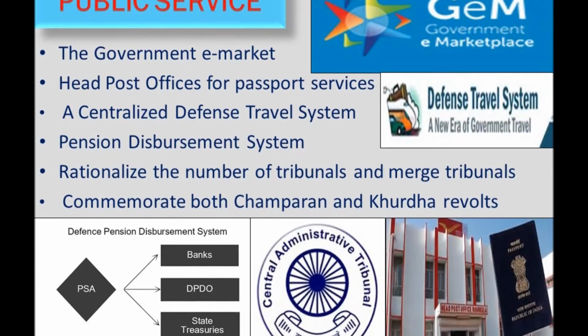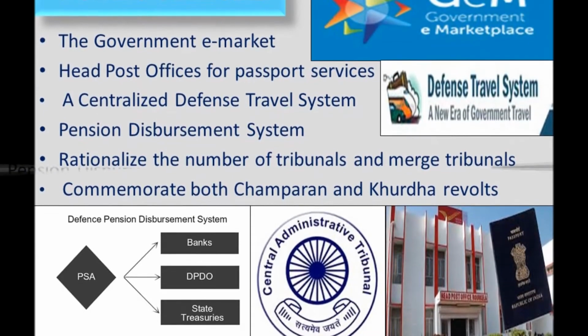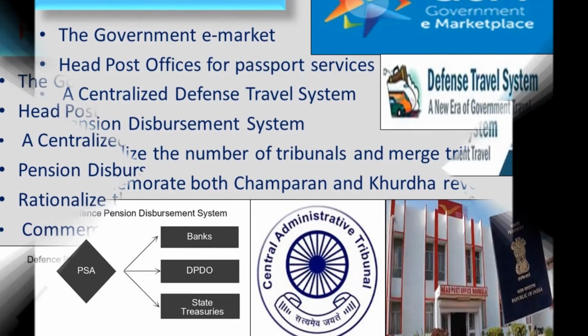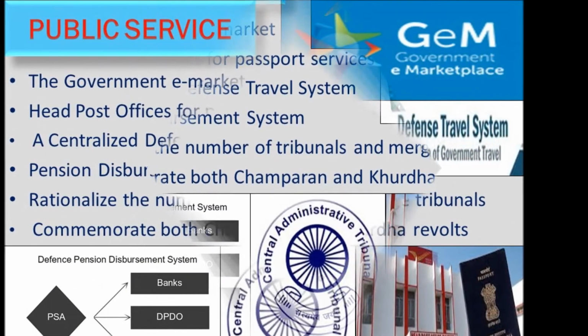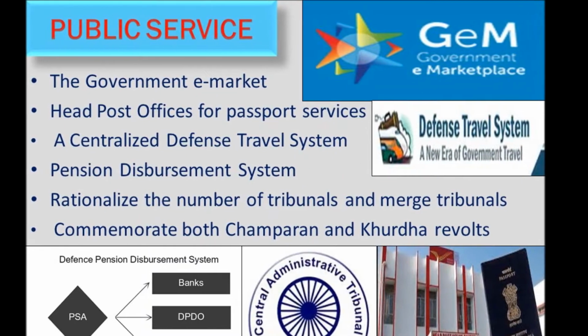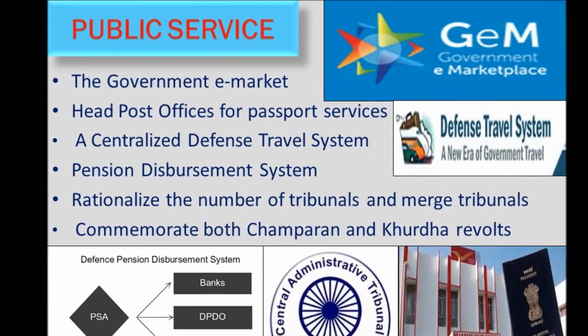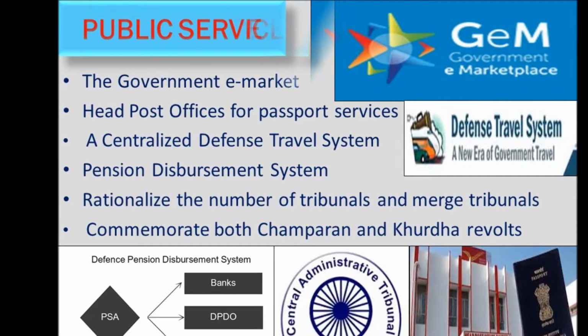A centralized defense travel system would be created. That is, every defense personnel would be allowed to book their tickets through an online system by just submitting their identity cards or uploading a picture of it, and would not have to stand in long queues to get their tickets or their concessions on the tickets.